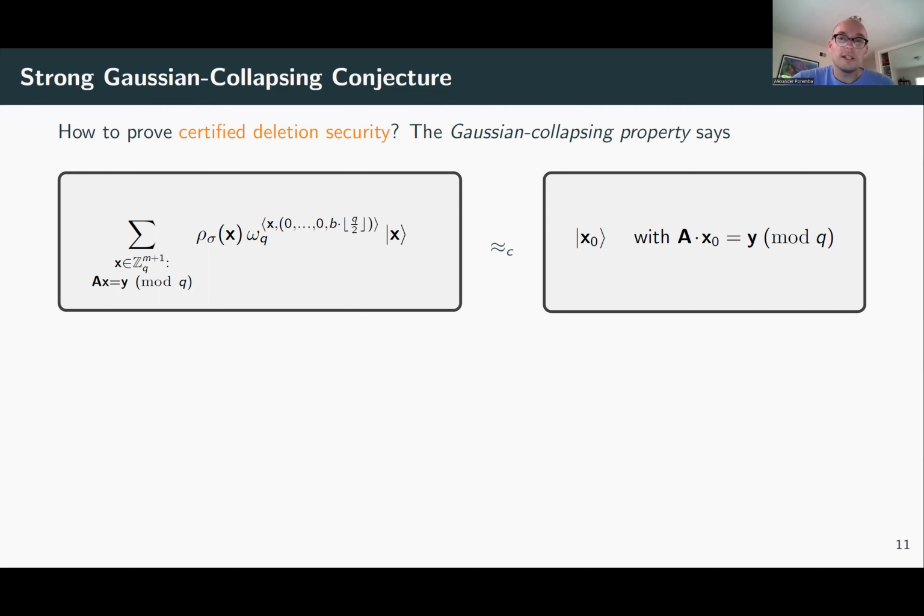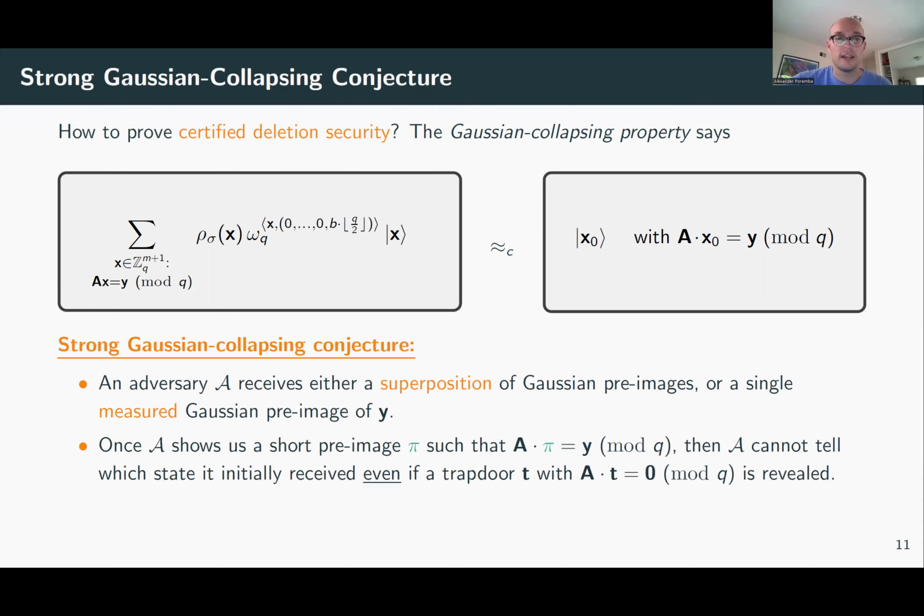But remember that for certified deletion, we want something stronger. We want the statement that if the adversary proves to us that they have a valid certificate, then the data should remain hidden even if the secret key is revealed. So how could we possibly prove such a statement? One could translate it into another version of collapsing of the following form. I call this the strong Gaussian collapsing property.